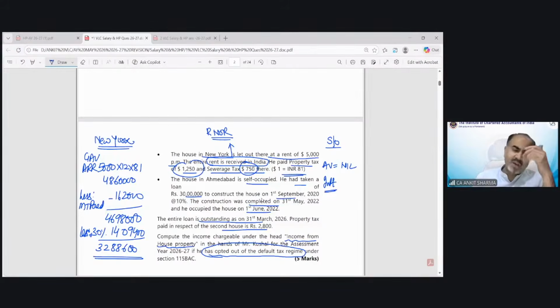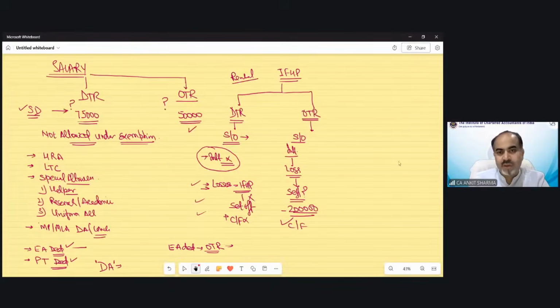If it had been a question of the default tax regime, there would be nil under self-occupied. But because it is the optional tax regime, we have to calculate the interest, and there could be two interests. One is current year interest, and the second would be 1/5 of the pre-construction period interest. I will solve this part on a separate sheet due to the space issue over here.